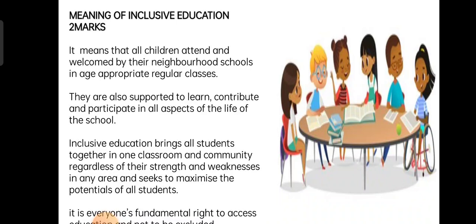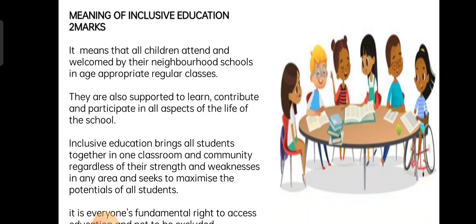Now understand the meaning of inclusive education. It means that all children attend and are welcomed by their neighborhood schools in age appropriate regular classes. They are also supported to learn, contribute and participate in all aspects of the life of the school.